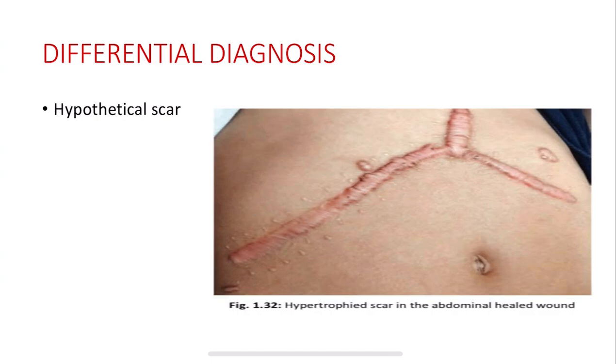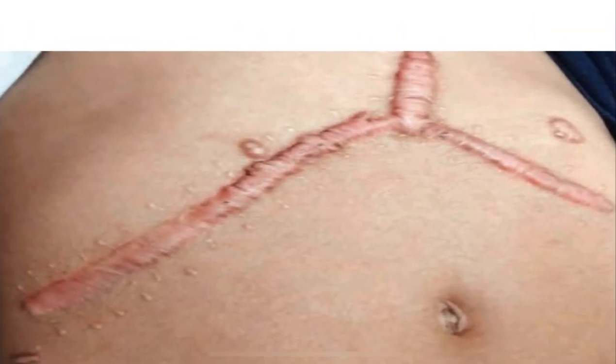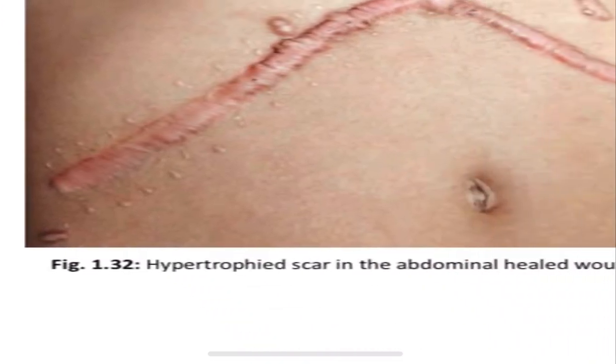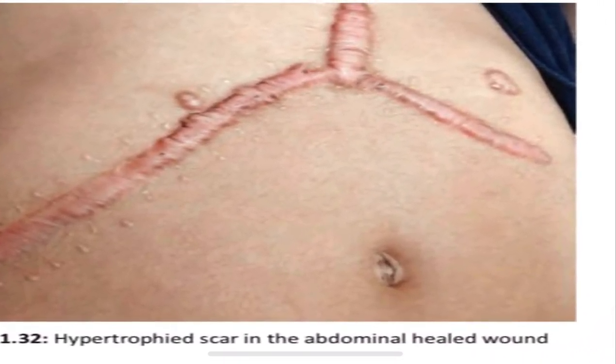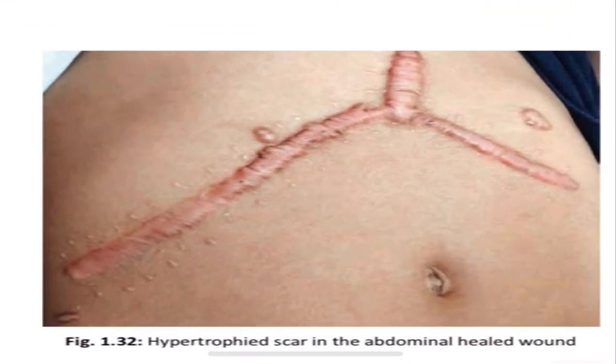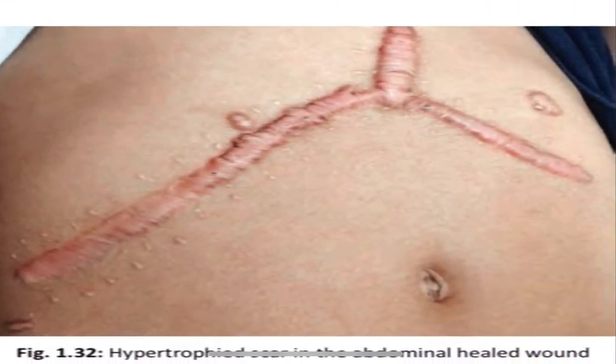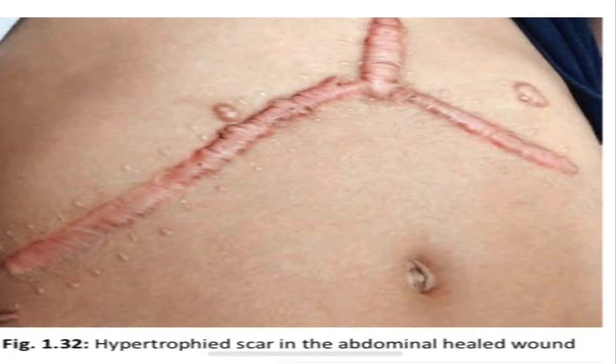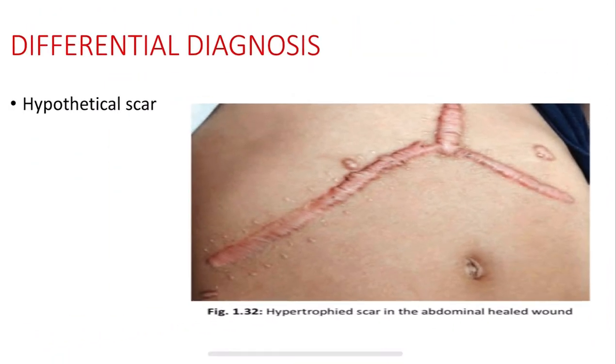Differential diagnosis of this keloid: we often confuse it with a hypertrophied scar in the abdominal area. There's an error, okay? It is a hypertrophied scar. We don't have hypothetical, it's hypertrophied scar. It is in the abdominal healed wound given here. This is a picture of a hypertrophied scar in the abdominal healed wound.